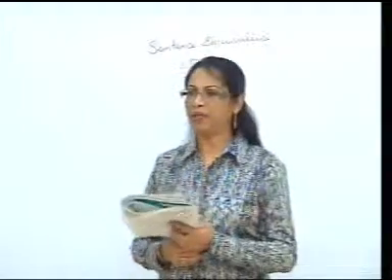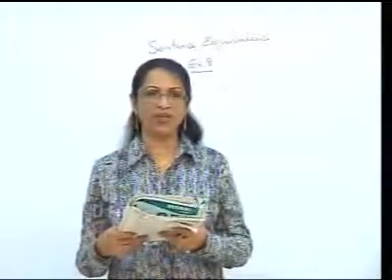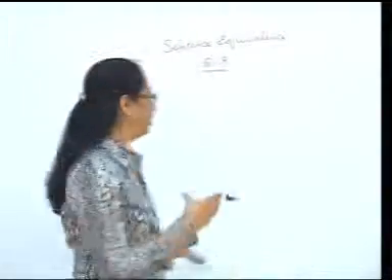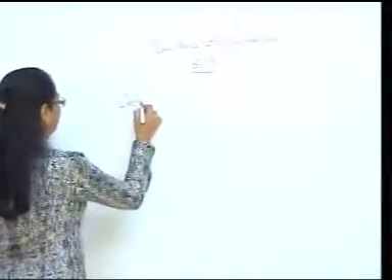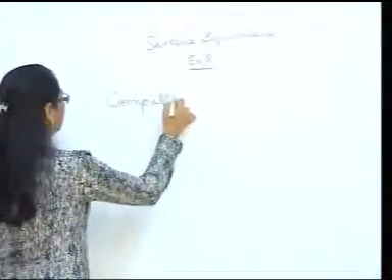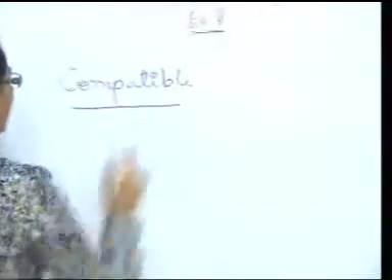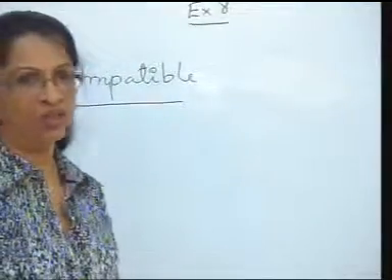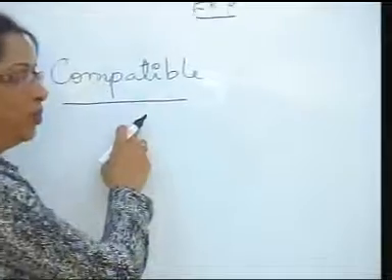Compatible is a word that we associate with anything that is an agreement. Two people who can get along with each other are considered to be compatible. A married couple who have a very close relationship, who agree or see eye to eye on major issues, are said to be compatible with each other.